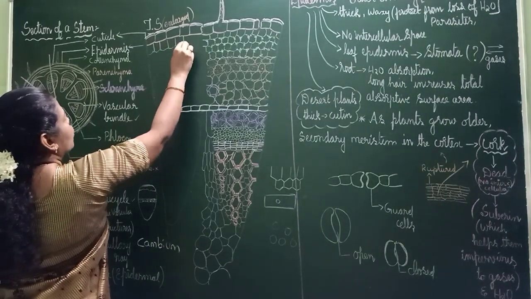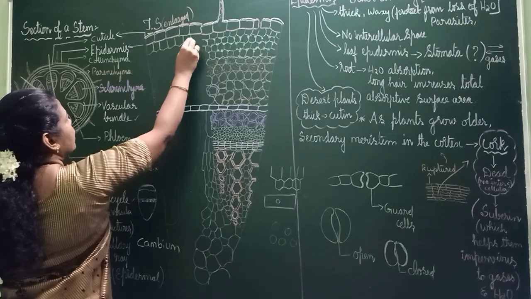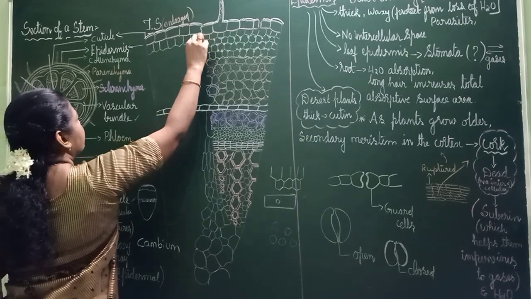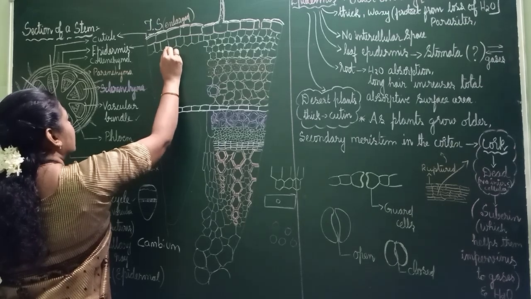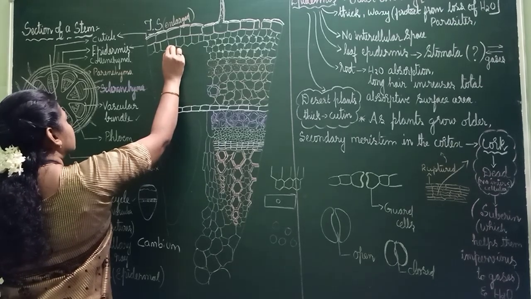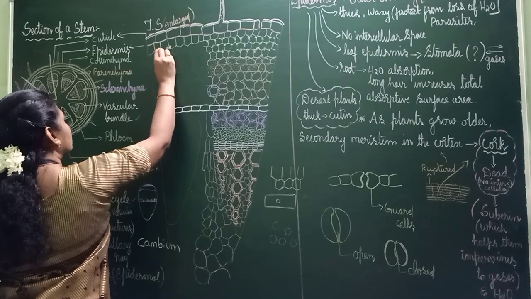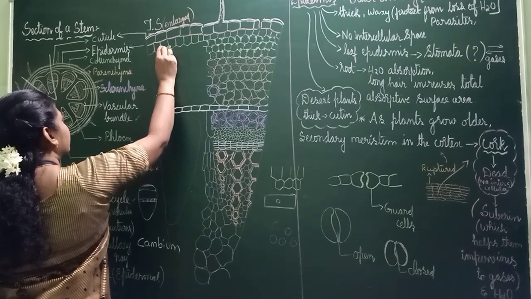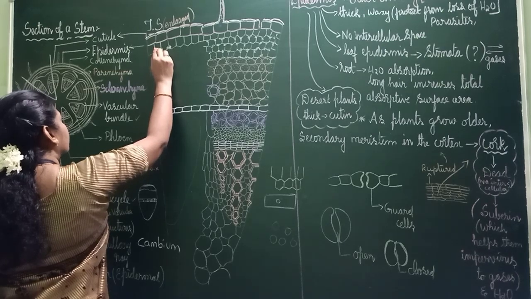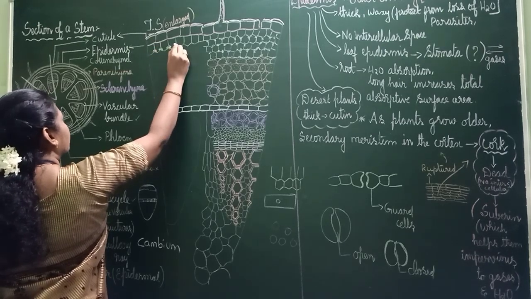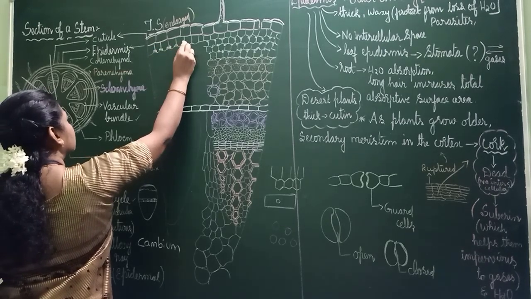This is what? Collenchyma. In collenchyma, if you see, thick patches will be there in the border. It is because of, I have shown it in the video. You see and then tell me. It is a chemical. Because of that chemical, what happens? The border will be thick.